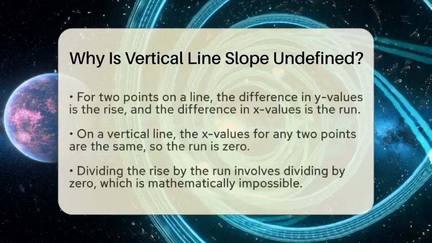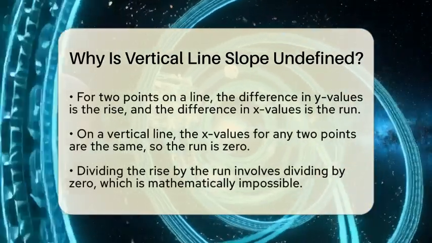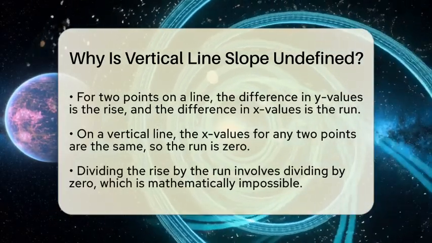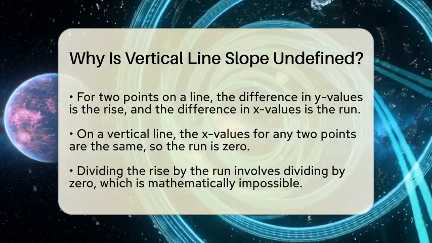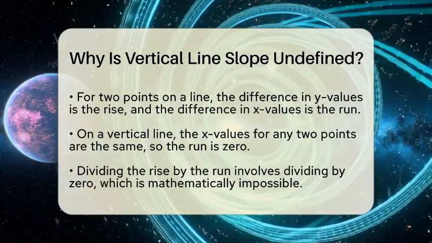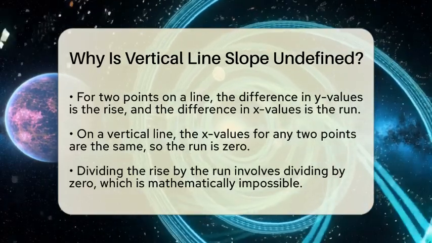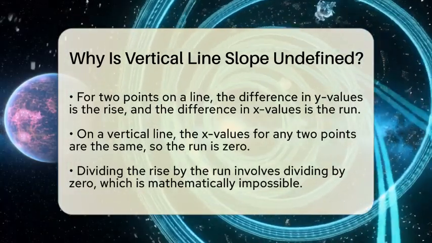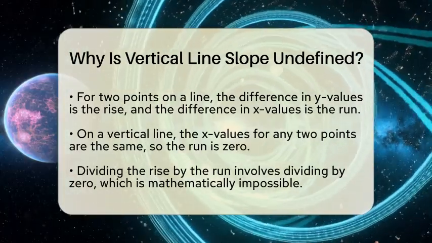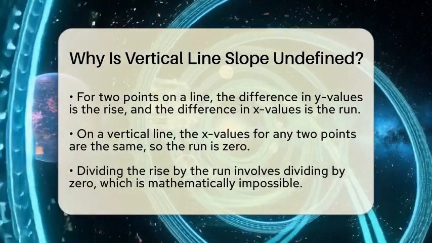On a vertical line, the x values for any two points are exactly the same because the line goes straight up and down. That means the change in x, or the run, is 0. When we try to calculate the slope, we take the change in y and divide it by the change in x, but since the change in x is 0, we end up dividing by 0. In math, dividing by 0 is not allowed because it doesn't give a meaningful answer. It's called undefined because there is no number that can represent it.